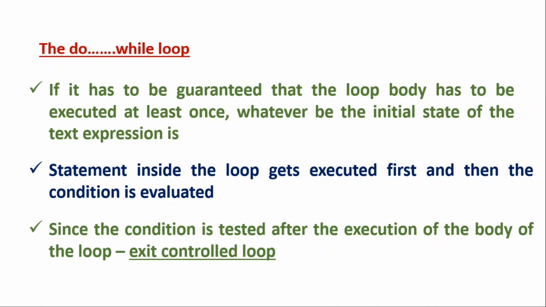And the second thing is that the statements inside the loop get executed first and then only the condition is evaluated.